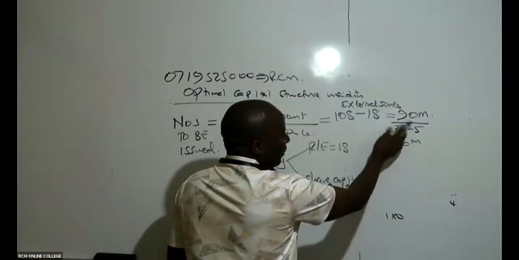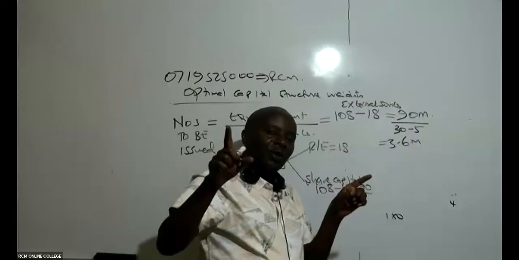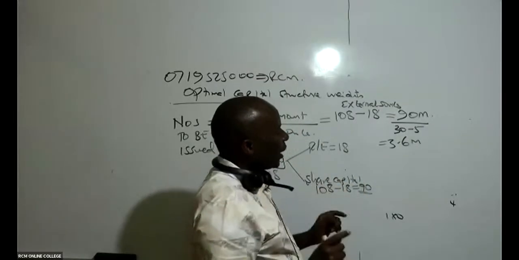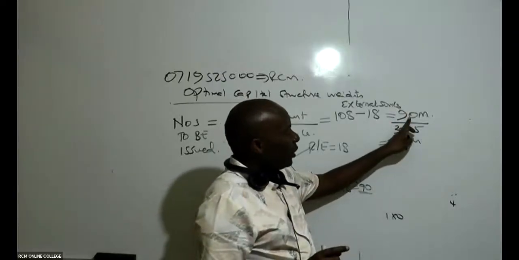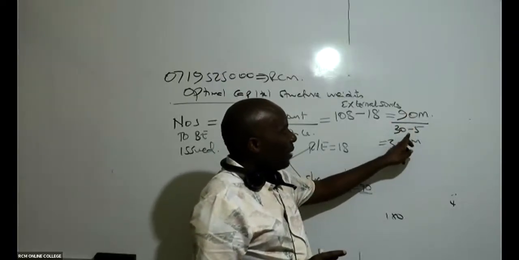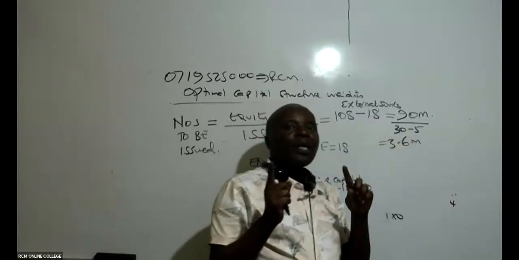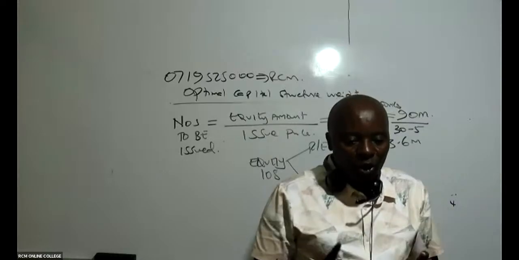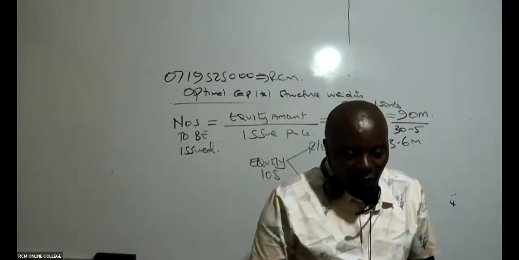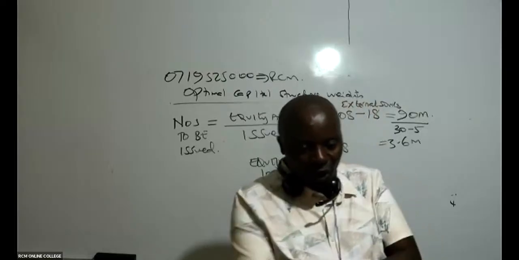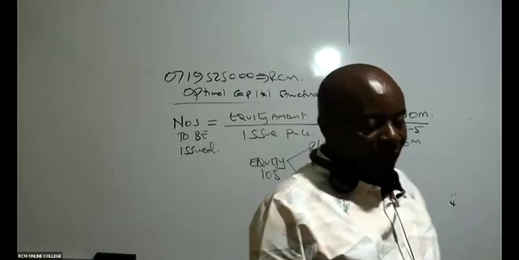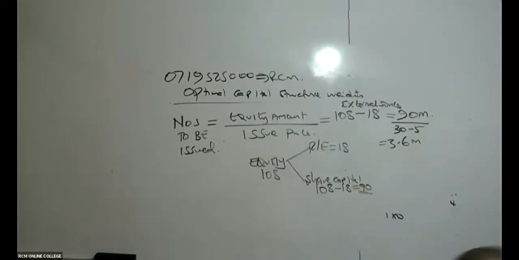So this 90 million is from all the shares. To get the number of shares exactly, I take the amount to be raised from shares, which is 90, divided by our issue cost. Each share is being issued at 30, and there is a flotation cost of 5. So 30 minus 5 gives me 25.